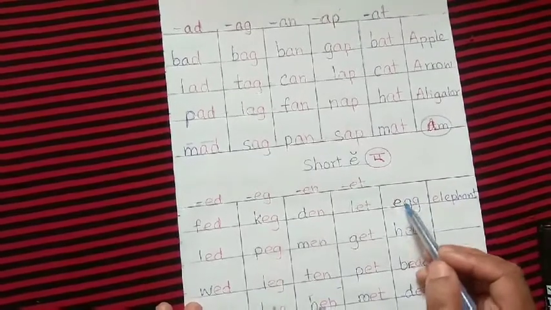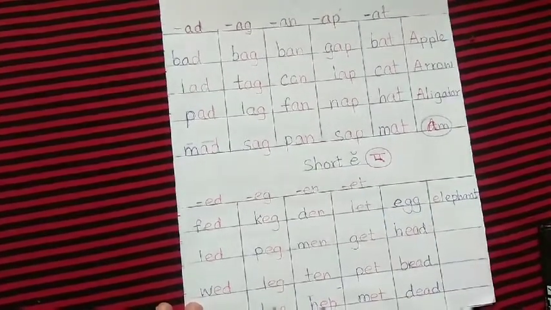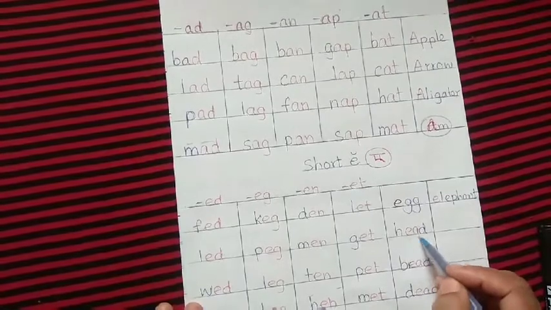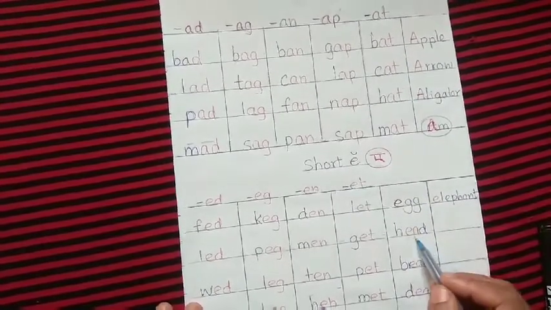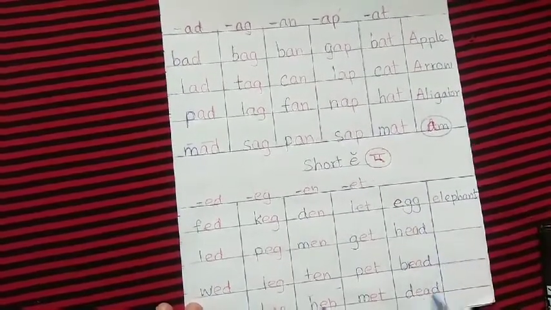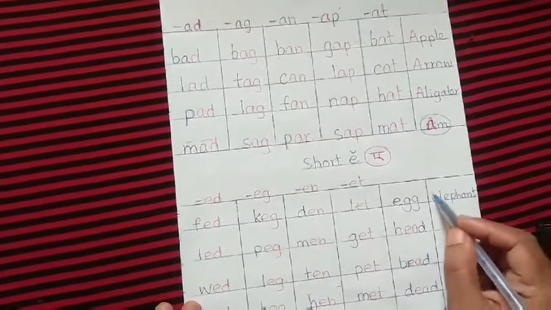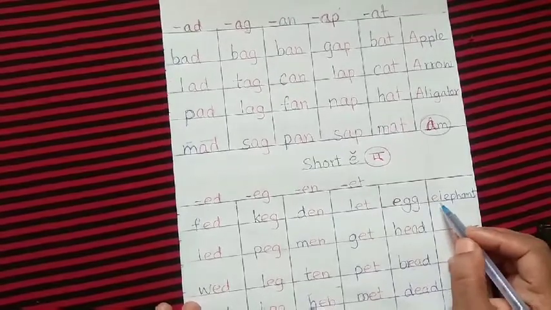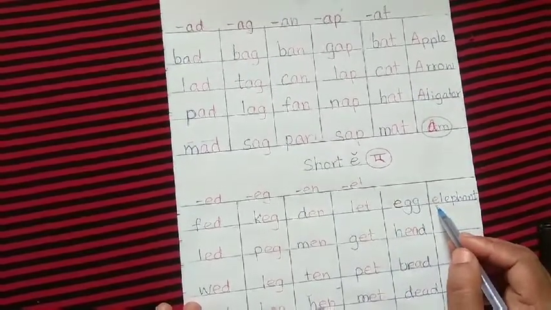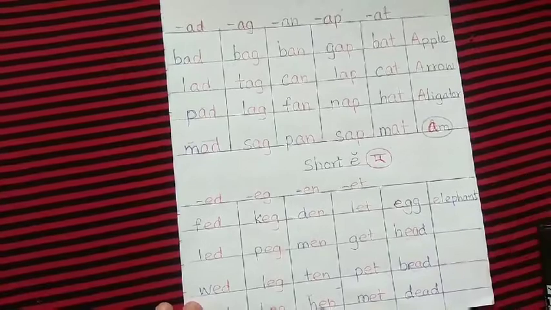The E in egg is also a short sound of E. Here this EA, the vowel team, has the short E sound here and here. This is the short E sound of a vowel team. Here the E in elephant also makes the short E sound: elephant.